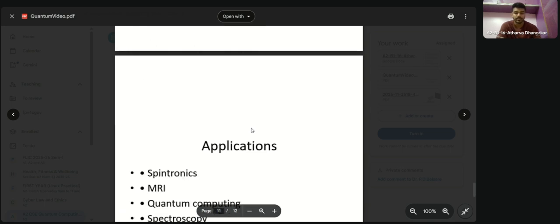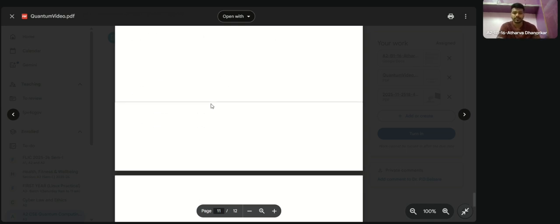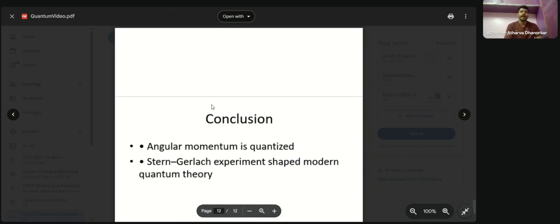The applications of this experiment are MRI and quantum computing. We are using the outcome of this technology in MRIs, spin electronics, quantum computing, etc. For the conclusion: angular momentum is quantized, and the Stern-Gerlach experiment shaped modern quantum theories.